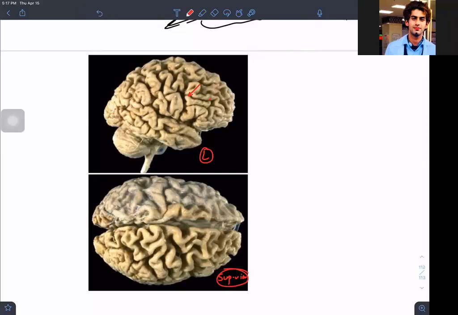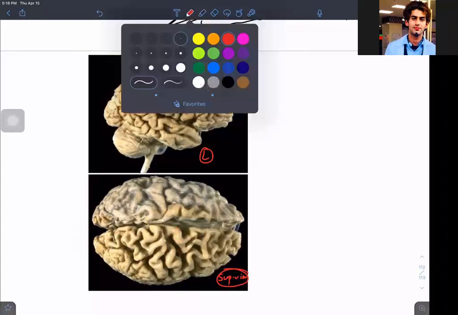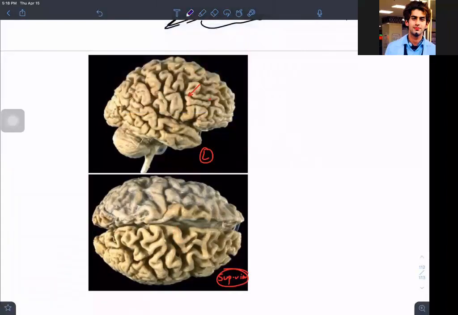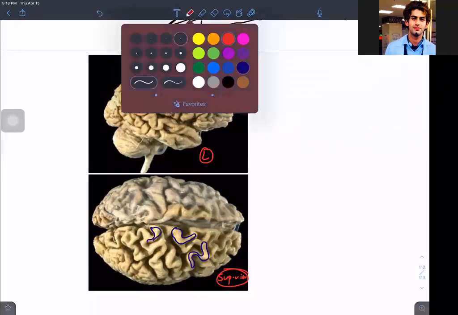So what will you appreciate? You are seeing the gyri, isn't it? And these are the sulci. This is the gyri, and this is the sulci. Neuro is so tasty, isn't it? Such a nice subject.